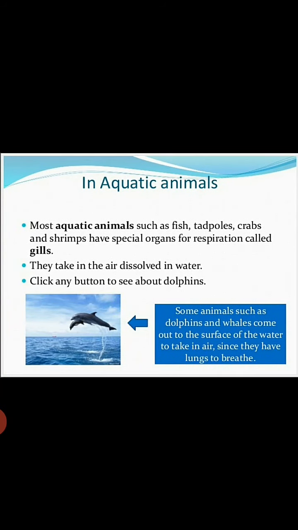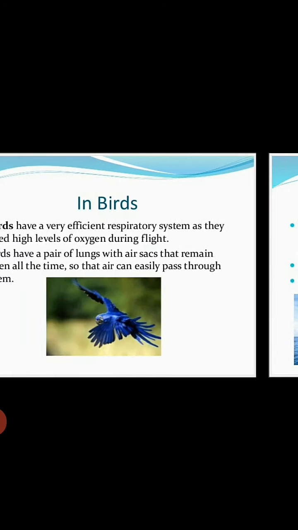Most aquatic animals such as fish, tadpoles, crabs and shrimps have special organs for respiration called gills. They take in the air dissolved in water. Click any button to see about the dolphins. Some animals such as dolphins and whales come out to the surface of the water to take in air, since they have lungs to breathe.